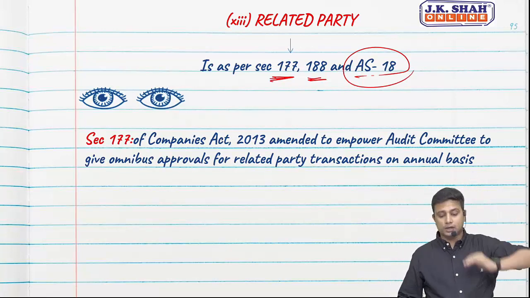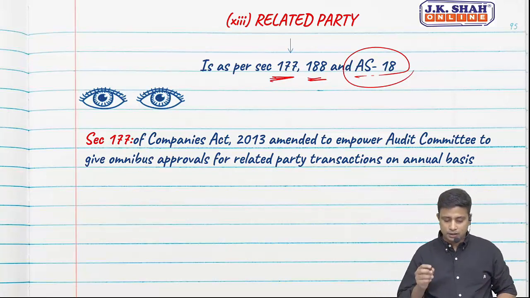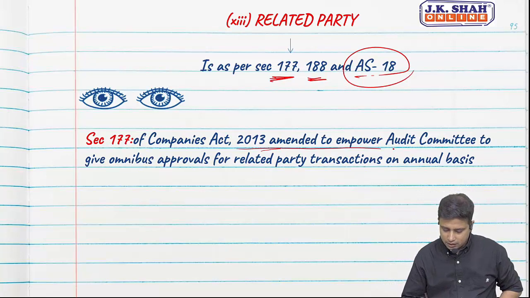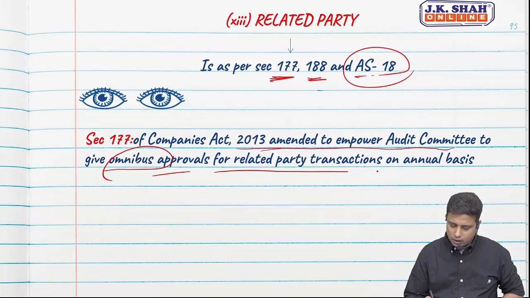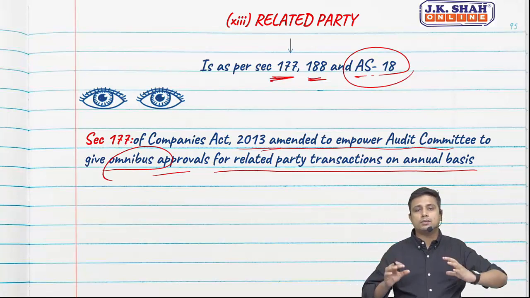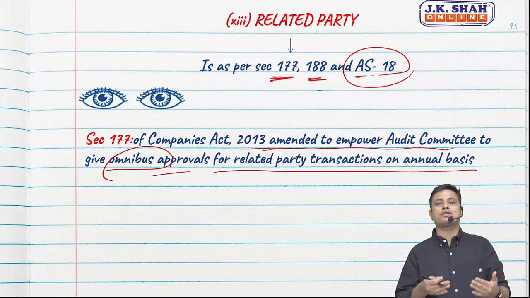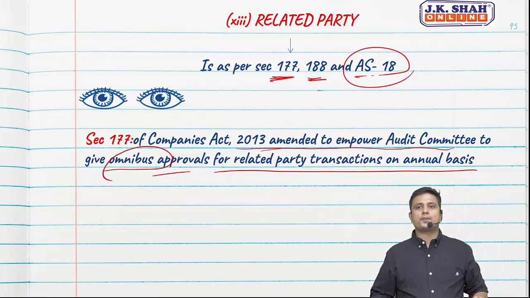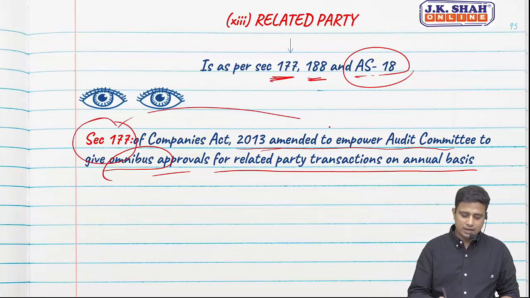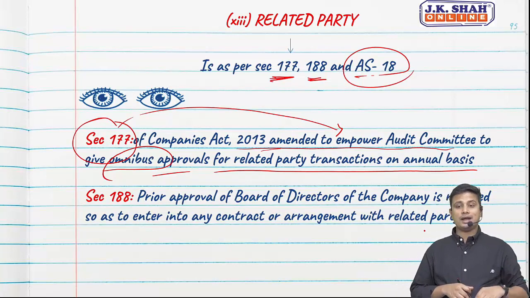If you remember audit committee, we are supposed to establish an audit committee. So as per Companies Act amended, power to audit committee to give omnibus approval for related party transaction on annual basis. So they are trying to say audit committee has a right to give approval to several related party transactions. So we need to see whether it has been approved by the audit committee in section 177. 188,